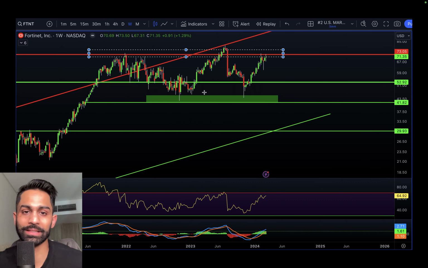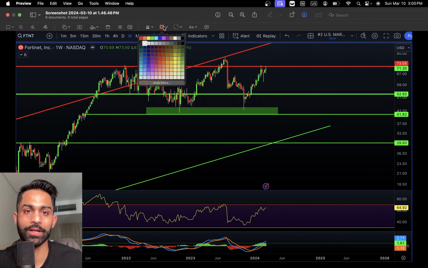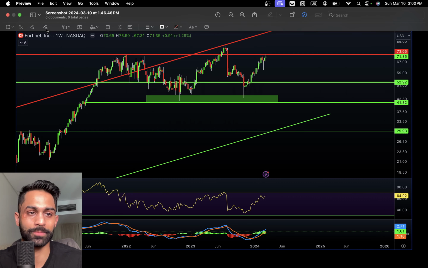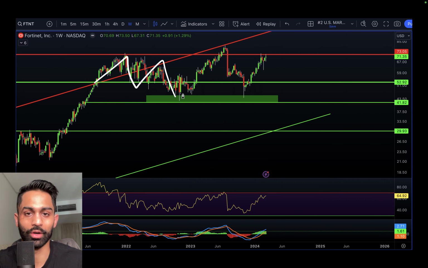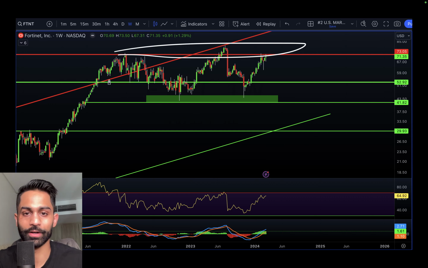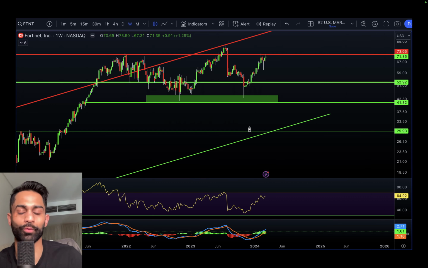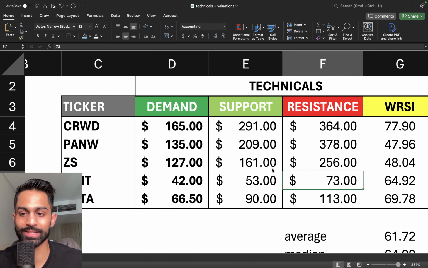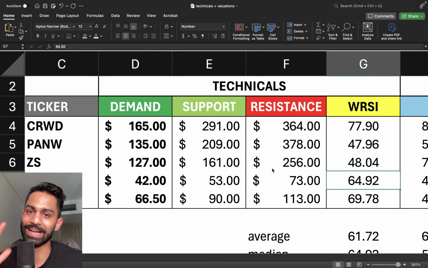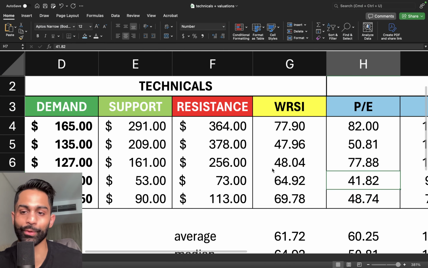So very, very simple analysis. Lots of consolidation sideways for Fortinet. So you'll notice that this is basically the price action where we have just been trading here with, of course, a resistance over here, very, very strong support over here, and an area of demand over here for Fortinet. So those right there are going to be some levels to watch. RSI, of course, at 65. So not a buy at this moment, considering how overbought and overextended it is.